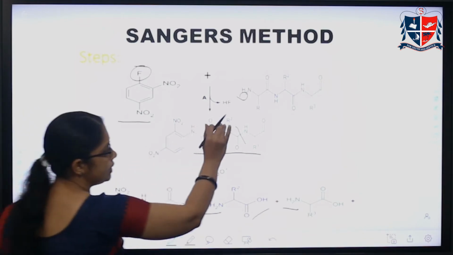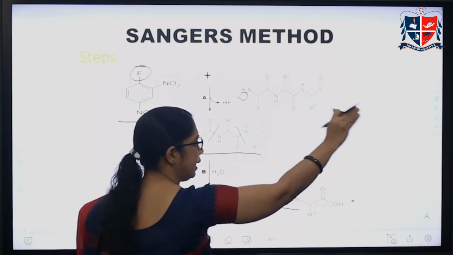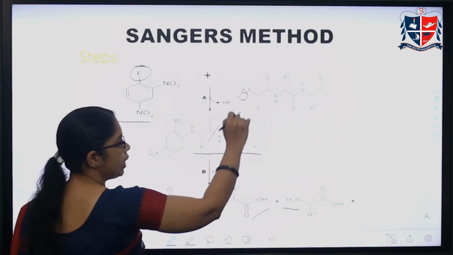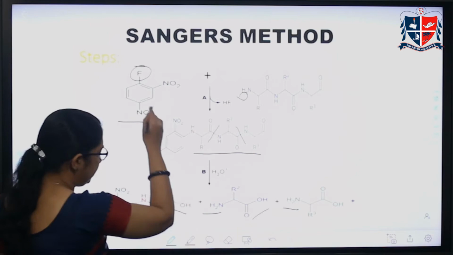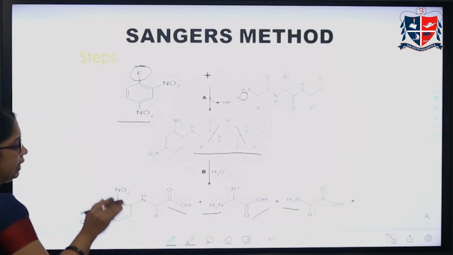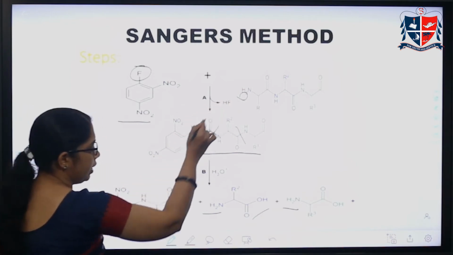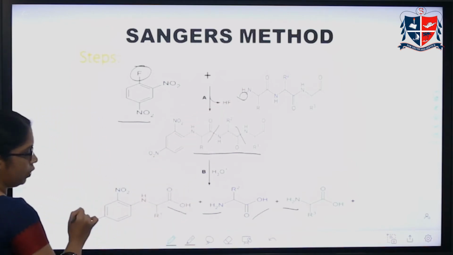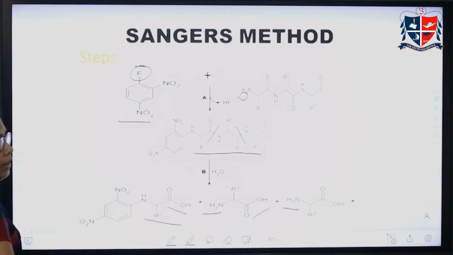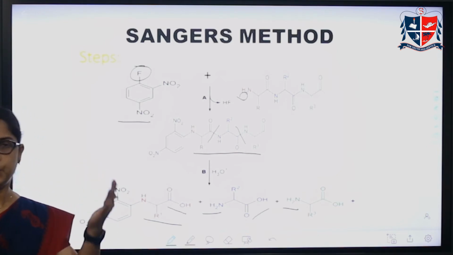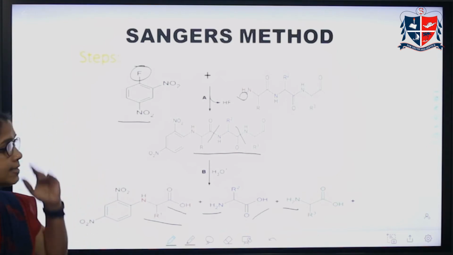This is not completed; it's a polypeptide and the chain is going on, with one end NH2 and the other end COH. From this analysis, we get a clear image that this group containing the derivative is the N terminal. In this way we can find which one is the terminal amino acid. This is one method, that is Sanger's method.